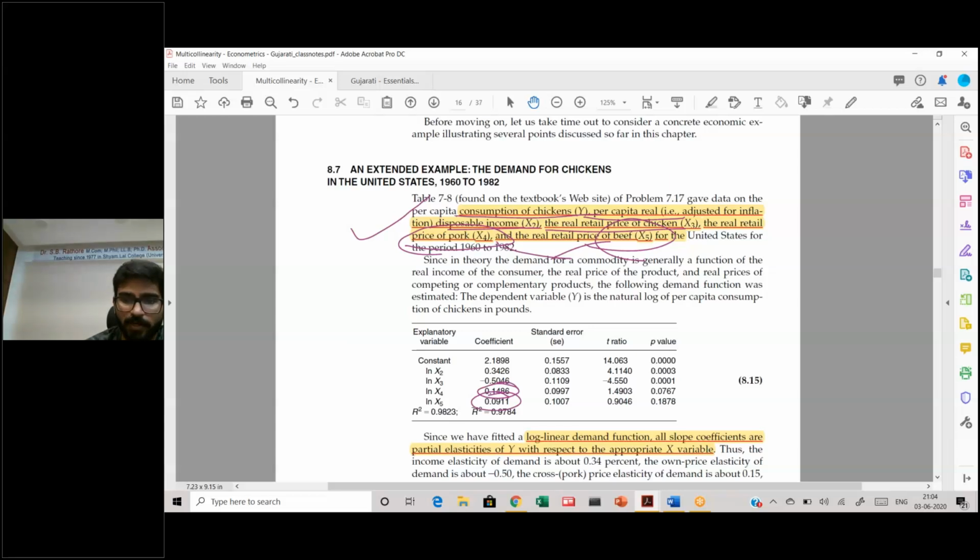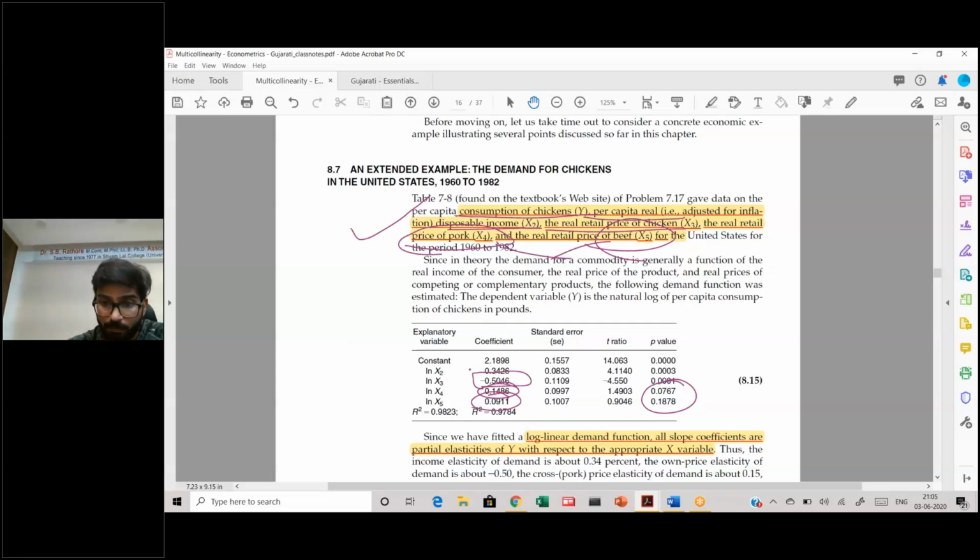With the real price of chicken you have a negative relationship and this has a positive relationship. Now, can you see these two variables? The p value is quite high. That means at the 5% level of significance you will fail to find that the price of pork or the price of beef has any effect on the consumption of chicken.